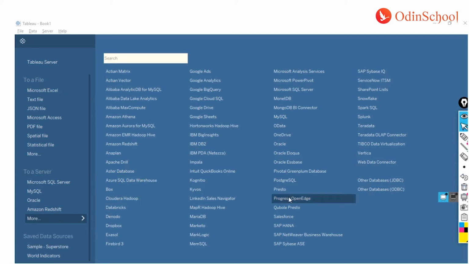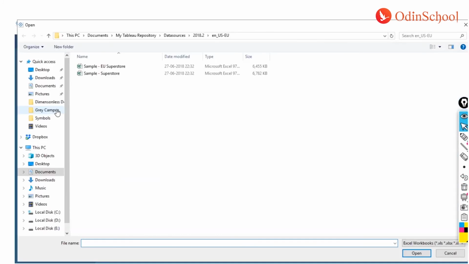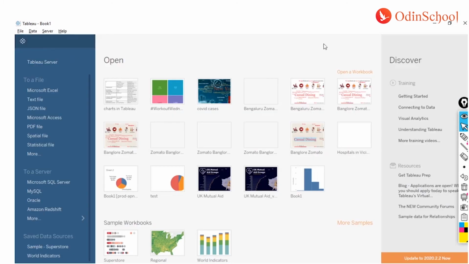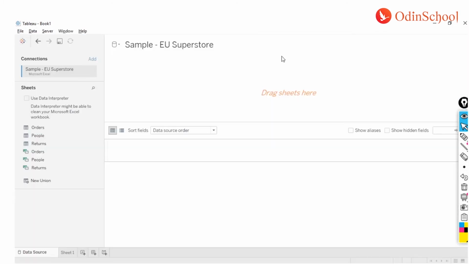So let's connect to a local file, which is a Microsoft Excel. If I click over here, it will lead me to a new window where I can navigate to the place where my desired file is, and I just have to double click. I will come to the second page of Tableau. The first page was this one. I will land onto the second page, and over here we can do various connections.